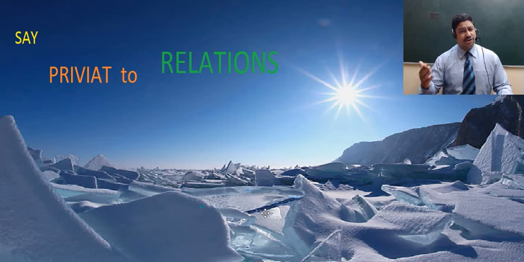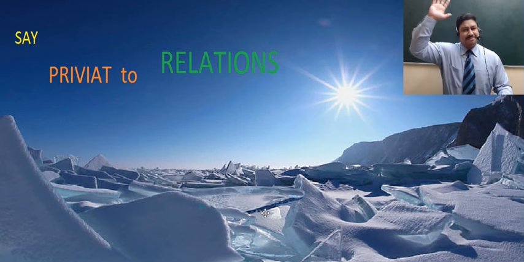Further, it has 2,500 species of flora and fauna, of which two-thirds are to be found nowhere else around the world. Isn't that magnificent? Yes, it is. So do visit this place, and I'm sure you're really going to like it. However, all the people of Russia that you meet there, do say to them, Privyat.